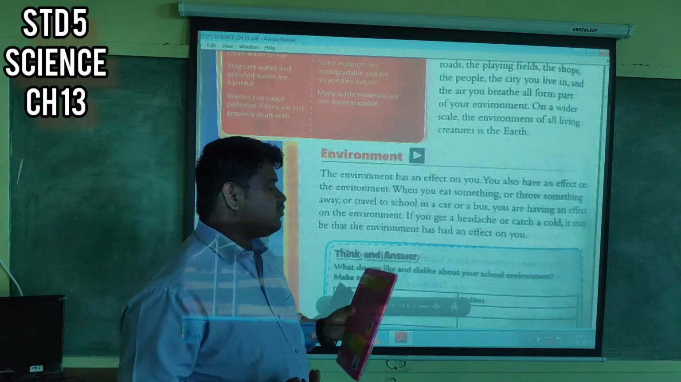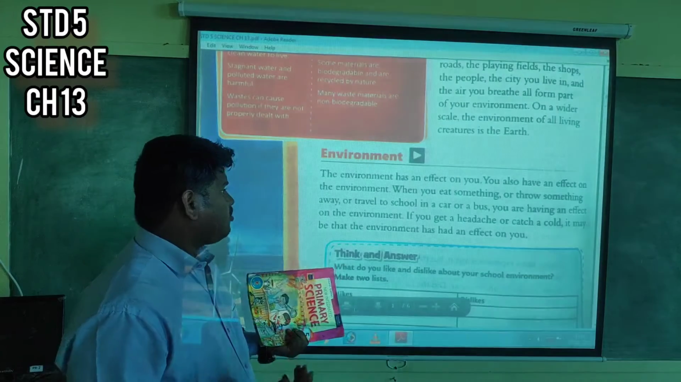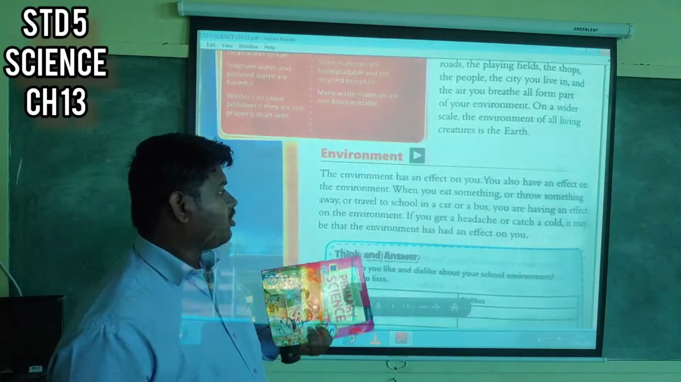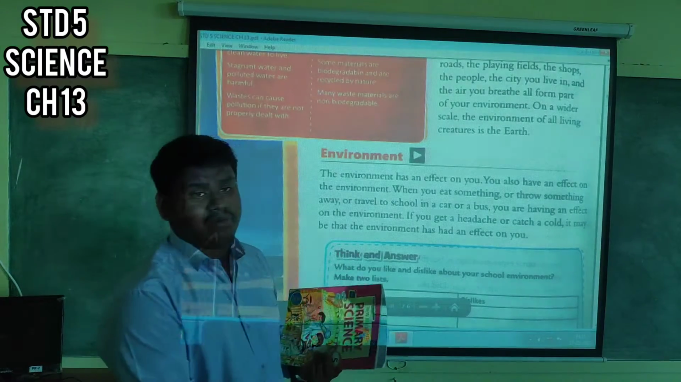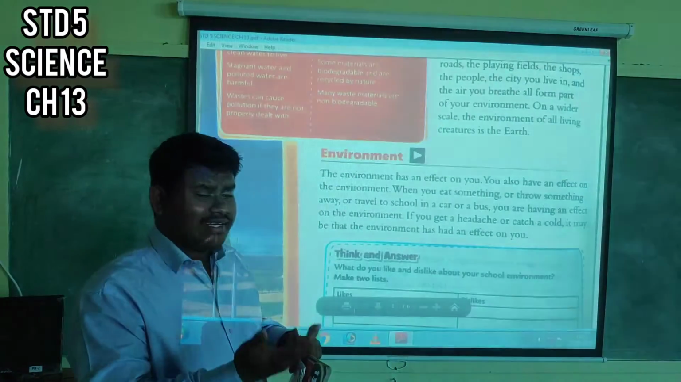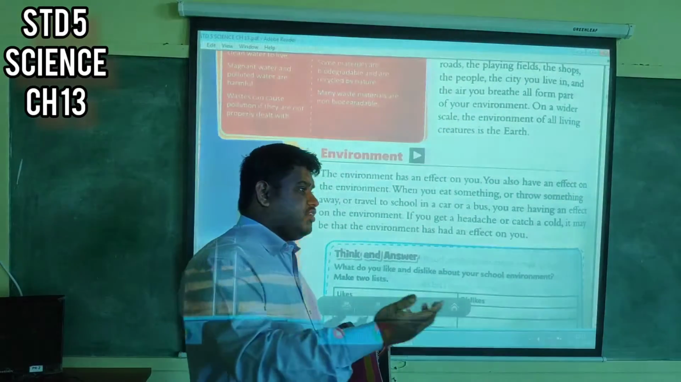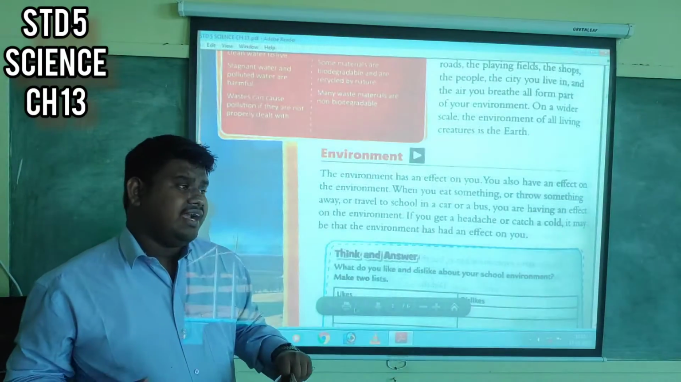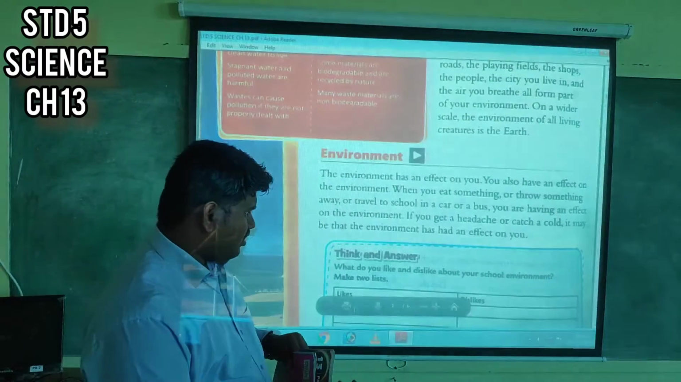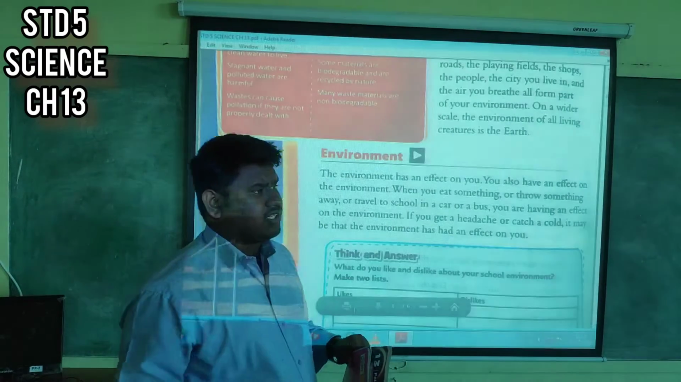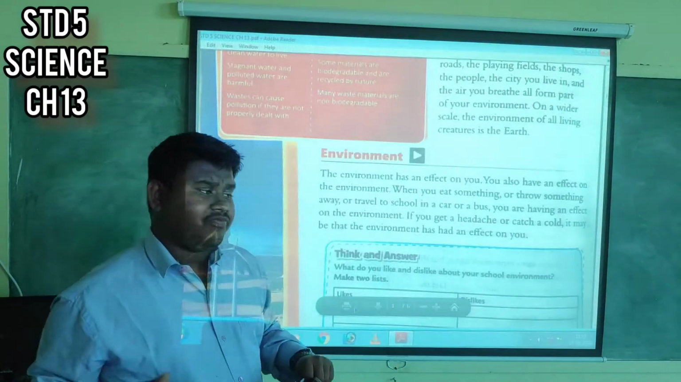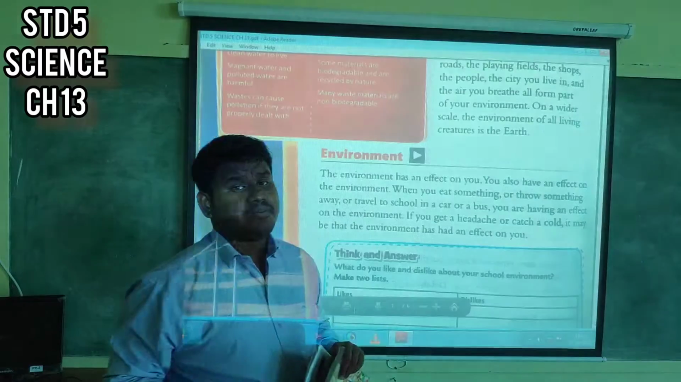When you eat something, or throw something away, or travel to school in a car or bus, you are having an effect on the environment. You are eating something from the tree or the plant, so that's the effect of the environment upon you. And after eating, you are throwing the garbage or the polythene on the ground. That is your effect on the environment, and that's a bad effect.